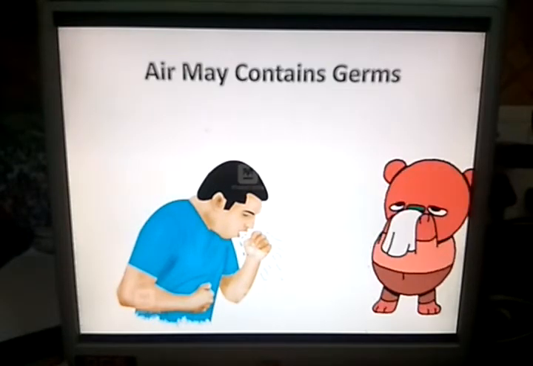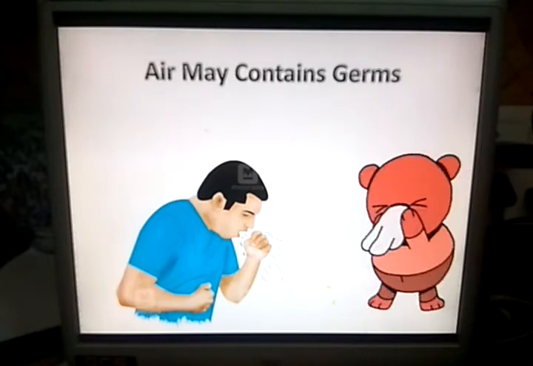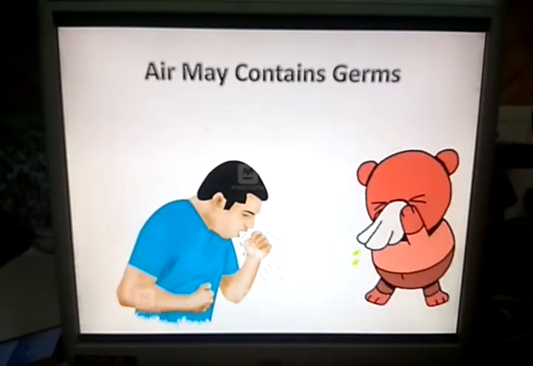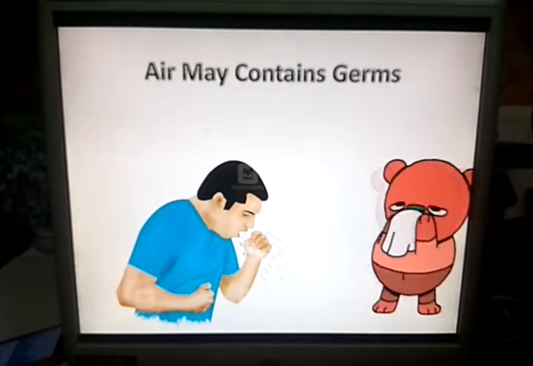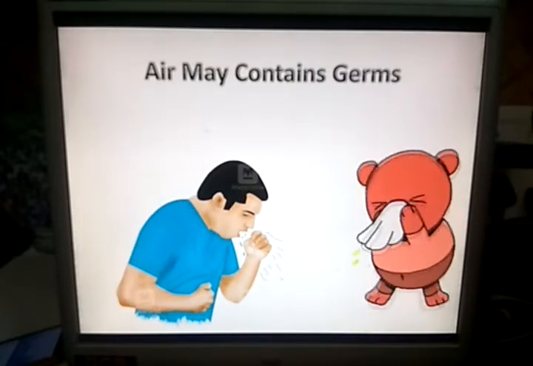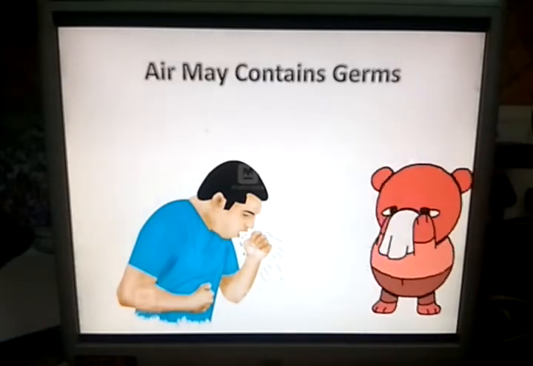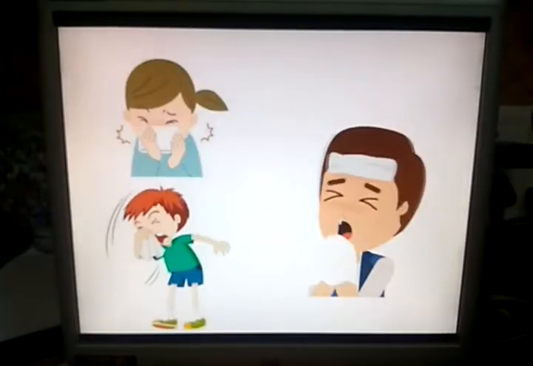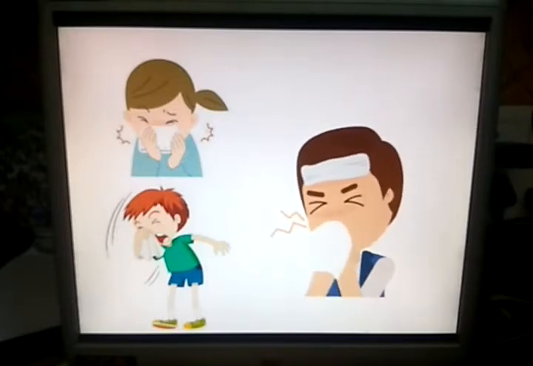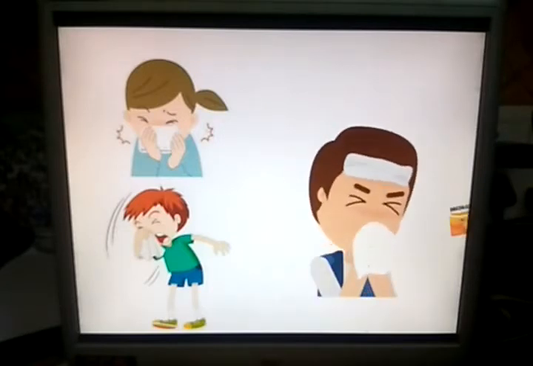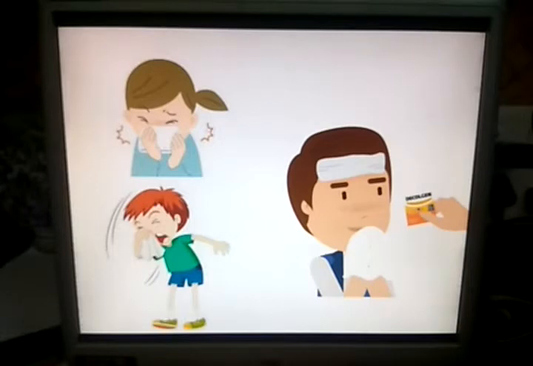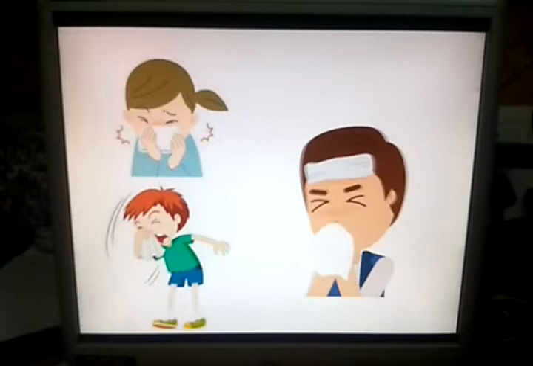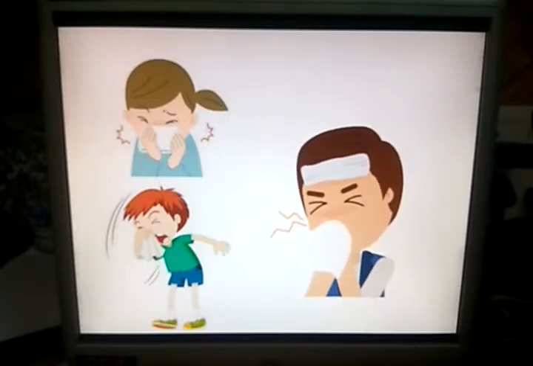Thus, dust, smoke, germs make the air dirty and impure. So it is said, if you are sneezing or coughing, cover your nose and mouth. Nowadays everyone is using a mask.